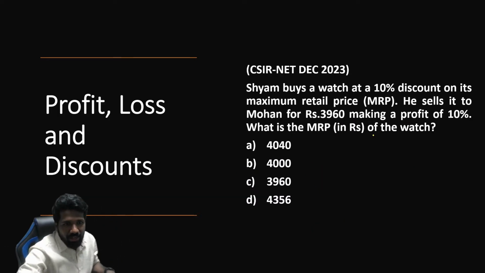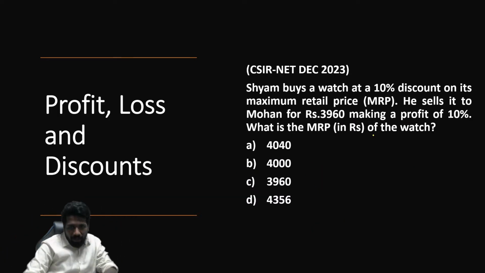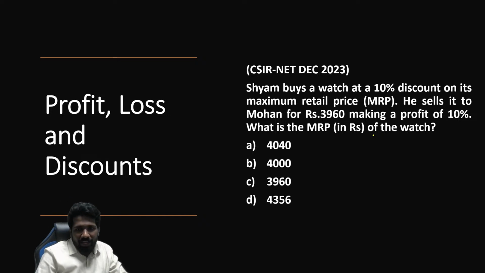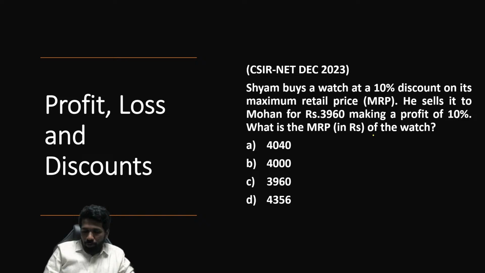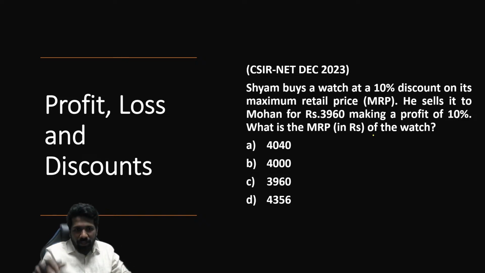So anyway, profit loss discount is another important chapter. Again, chances are there that you can get a question from this chapter. Profit loss discount was repeated in 2023 also. I mean, in different subjects, profit loss discount questions came. At least 2 subjects had a question from profit loss discount.